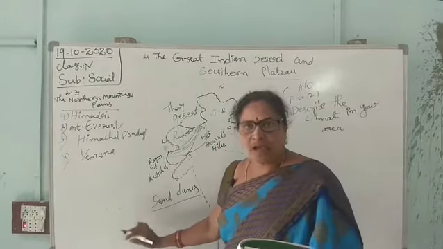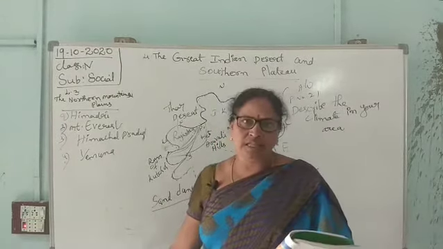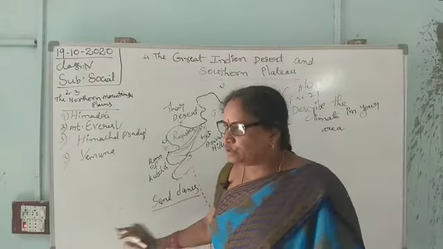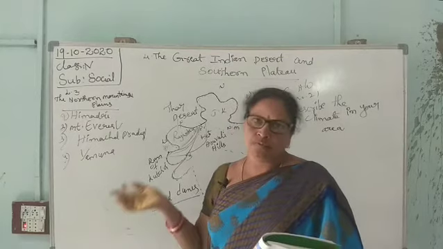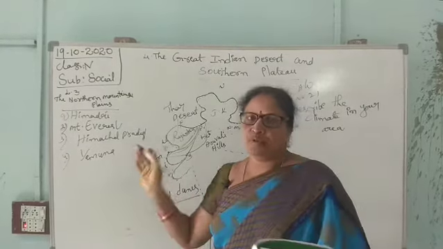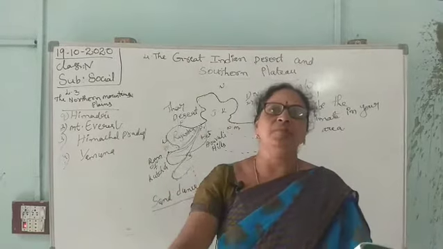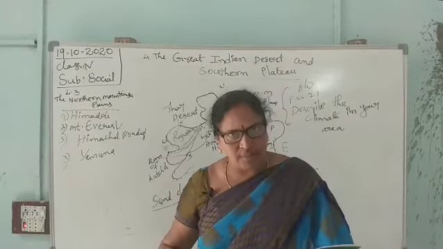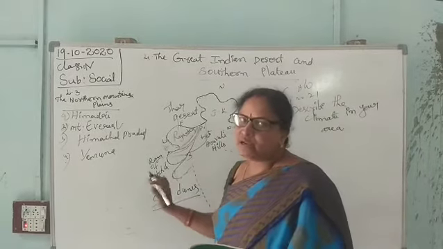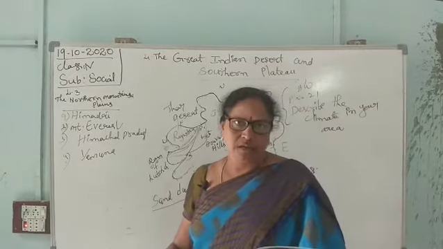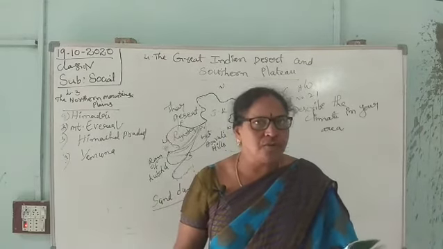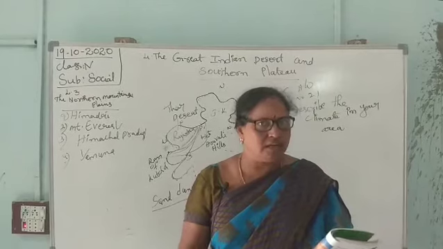Are these fixed? No, they are not fixed hills. Again, from the place where the sand dunes formed, when the wind starts blowing, the sand dunes will be removed from this place and formed in another place. Okay children, those are not fixed in the same place. They form in different places by the direction of the wind in the desert.